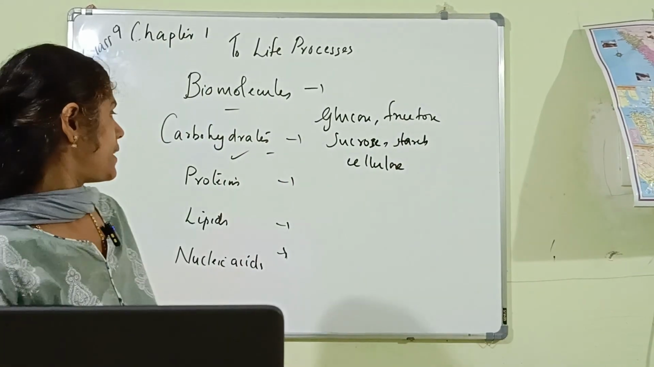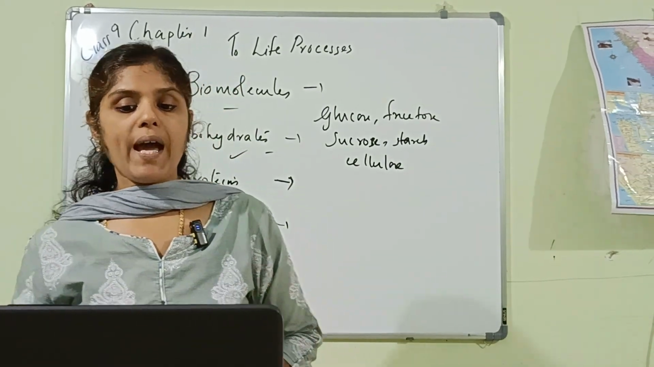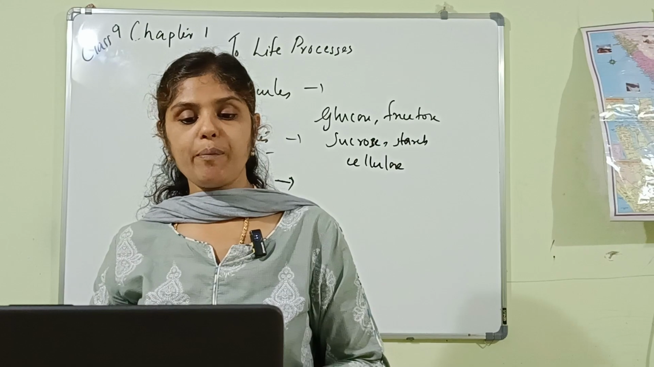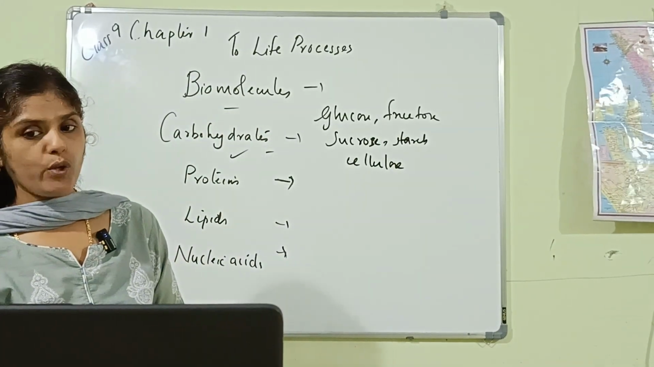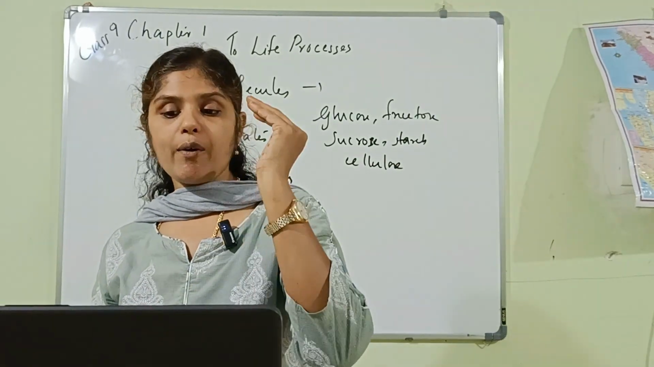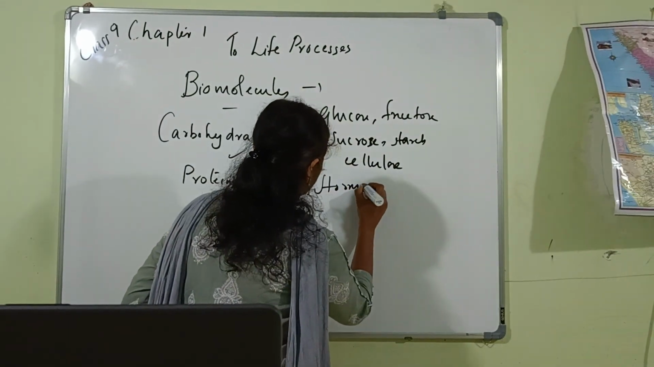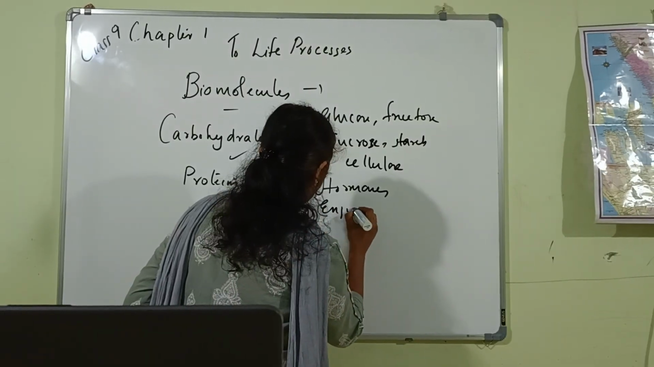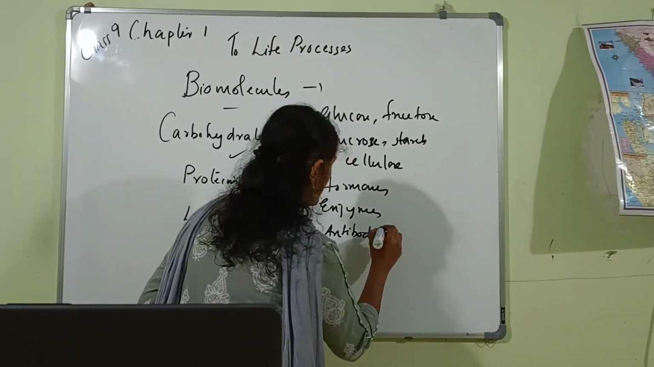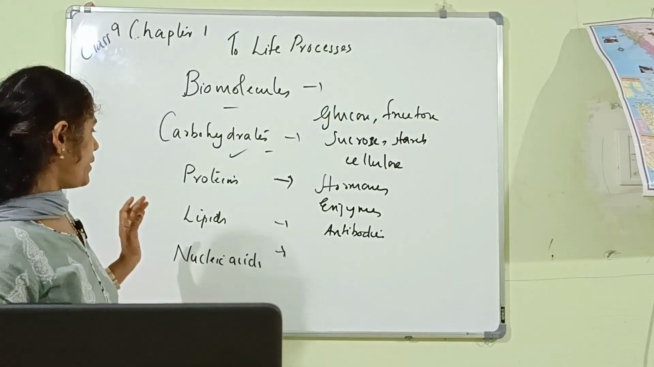Now, next one, that is proteins. Proteins are also considered as building blocks of life. And what are the examples of proteins? That means the proteins are formed of amino acids. Then you have to understand the examples of proteins are hormones, enzymes, as well as antibodies. So, what are the examples of proteins? Enzymes, hormones and antibodies. Now, next one is lipids.